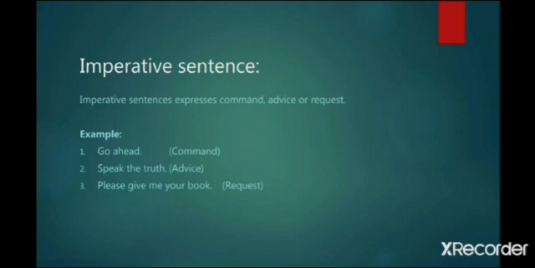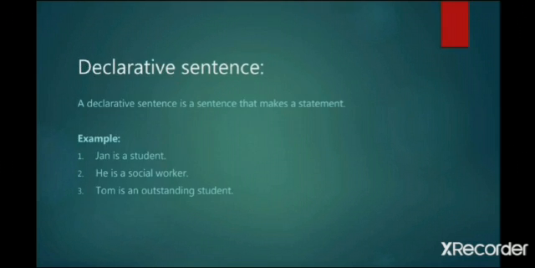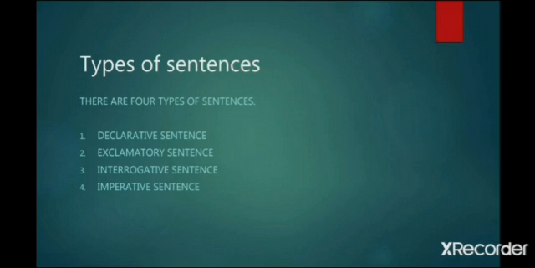The last one is imperative sentence. Imperative sentences express command, advice, or request. For example, go ahead. It shows command. Speak the truth. Advice. Please give me your book. It's a request. So, there are four types of sentences: declarative sentence, exclamatory sentence, interrogative sentence, and imperative sentence.